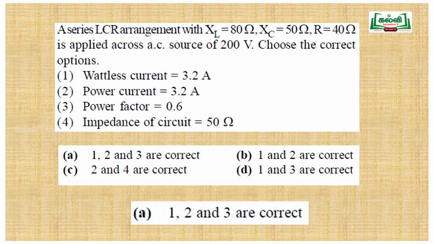So impedance is equal to square root of R square plus XL minus XC the whole square. So here XL is equal to 80 and XC is equal to 50. So XL minus XC is equal to 30. 30 square is equal to 900, and 40 square is equal to 1600. 1600 plus 900 is equal to 2500, square root of 2500 is 50. So that is the impedance. So options 1, 2, 3 are correct. So here the statement question.